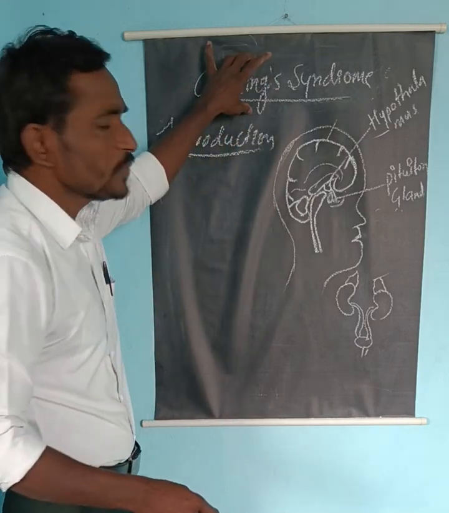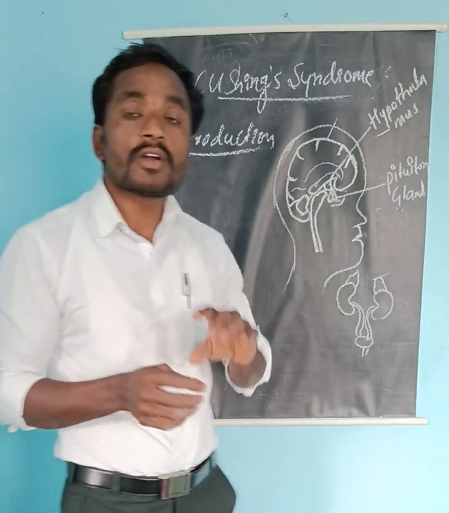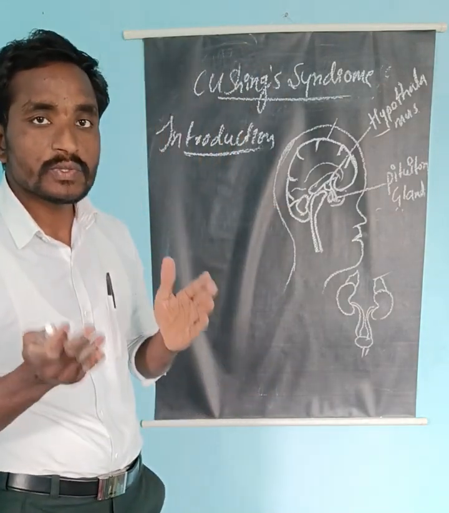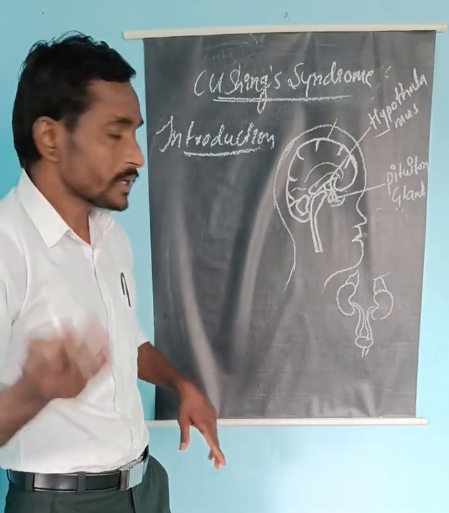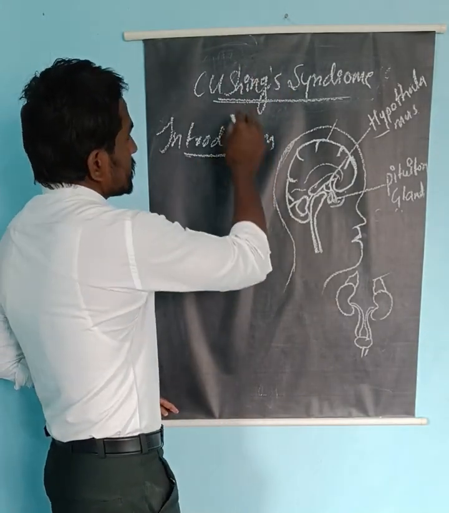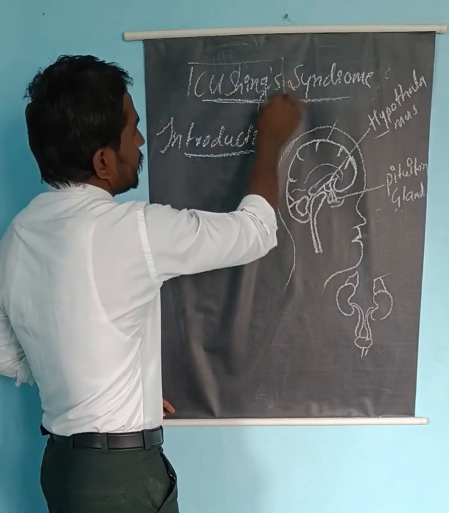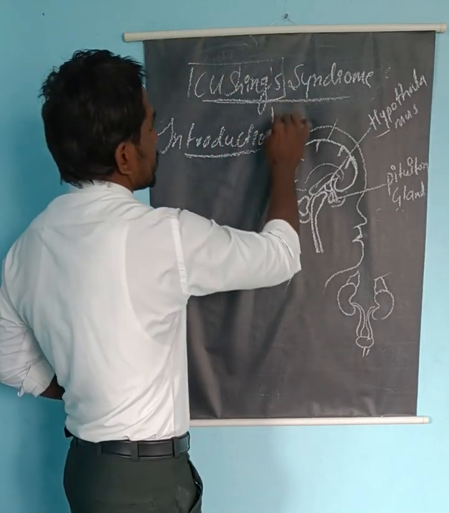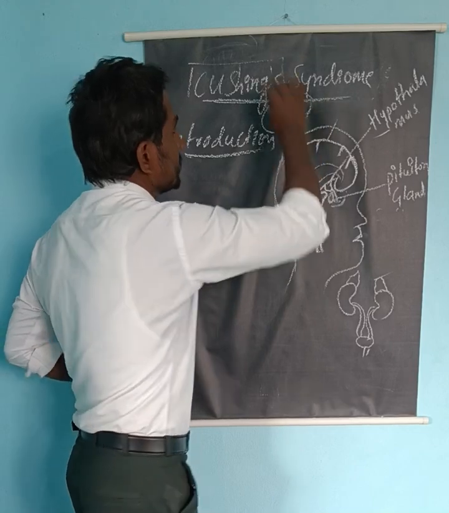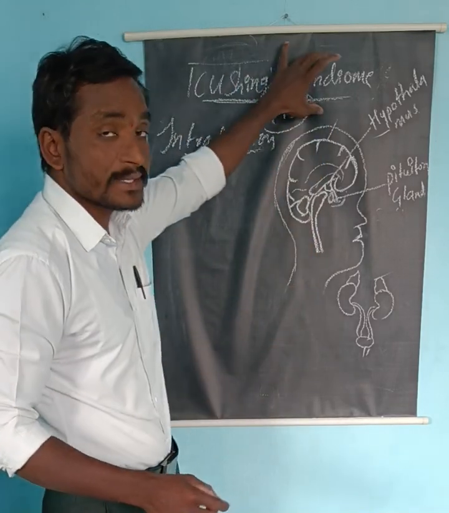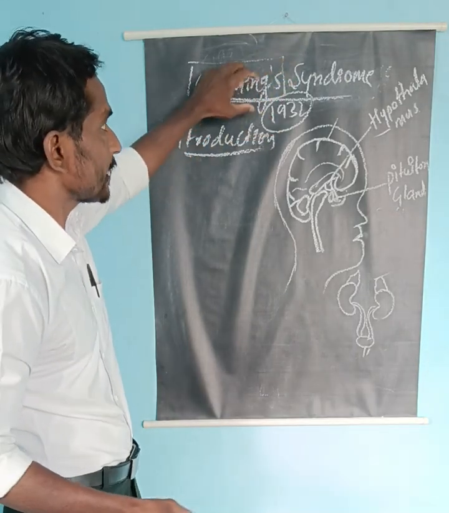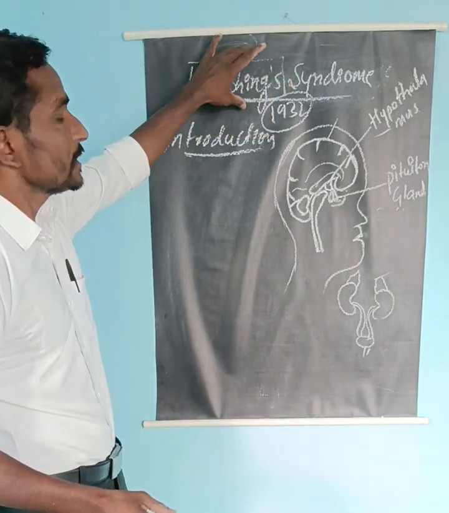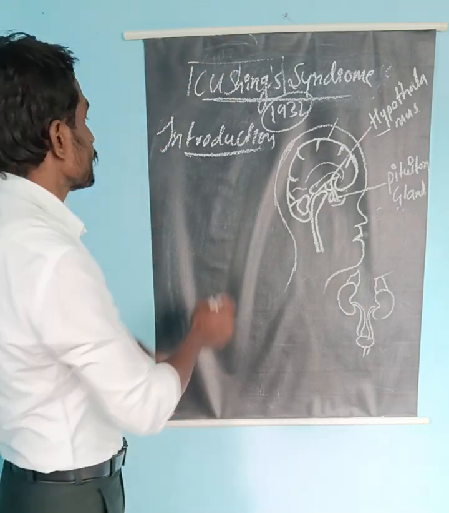Cushing syndrome is also called hypercortisolism, because there is excessive secretion of cortisol. It was first described by William Harvey Cushing in the year 1932. He was an American neurosurgeon who first identified the case, and for that reason the name given is Cushing syndrome.